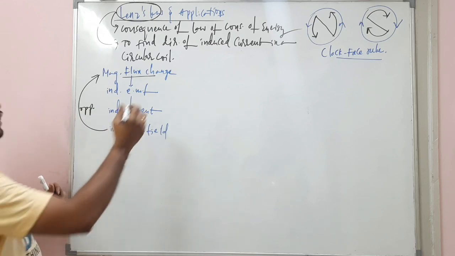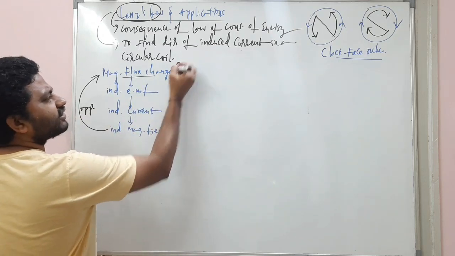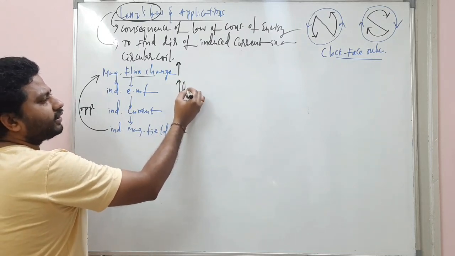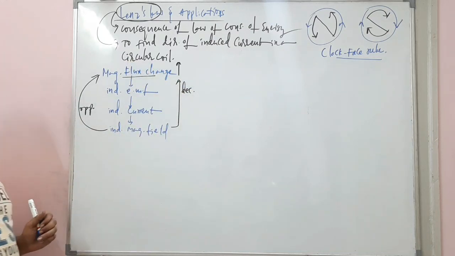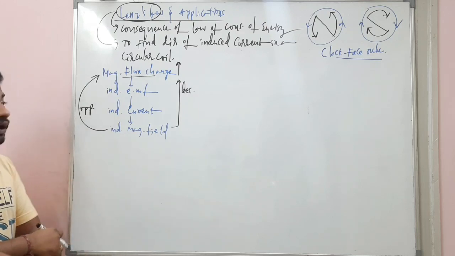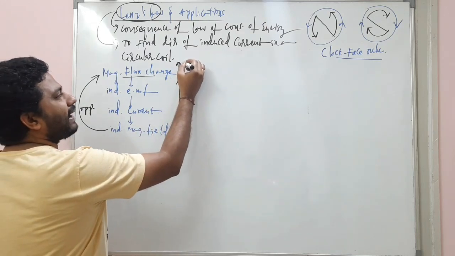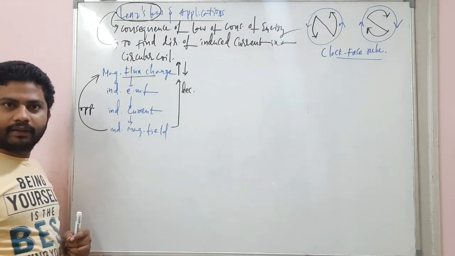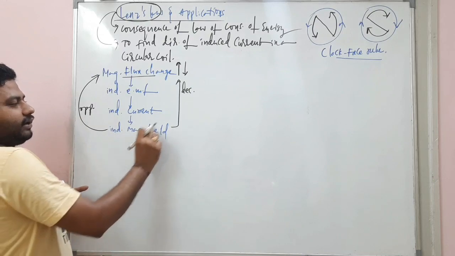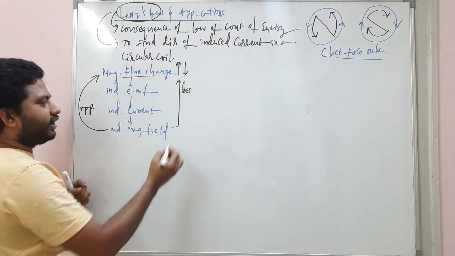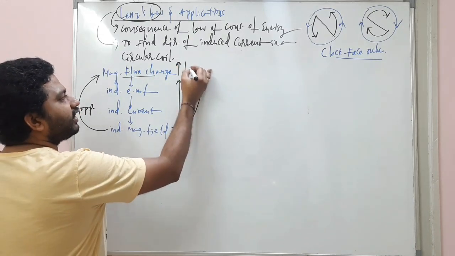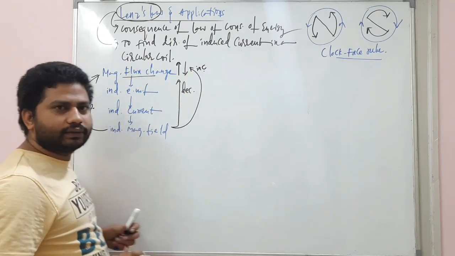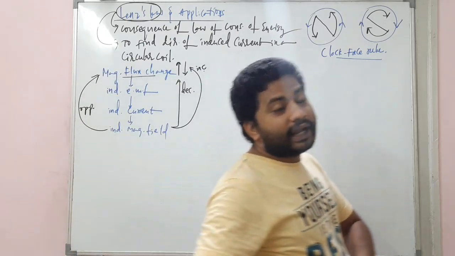For example, if this magnetic flux change is increasing, this induced magnetic field will try to decrease the magnetic flux linked with the coil. If the magnetic flux is decreasing, this induced magnetic field will try to increase the magnetic flux through the coil. Simple. And one more thing.